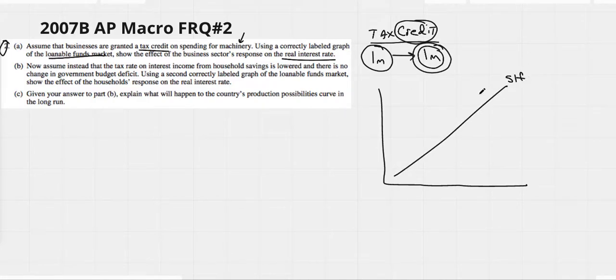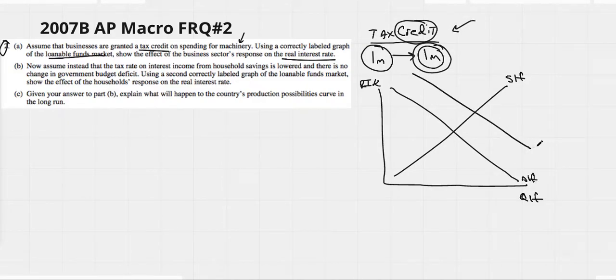So think about that. I would assume, looking at our demand, supply of loanable funds, real interest rate on the vertical, quantity of loanable funds, that if this situation started happening, a lot of businesses are going to rush to the bank, want to borrow money to get new machinery, and know that they're going to be able to pay it off at the end of the year when the government hands them that money back. So I would assume demand for loanable funds increases, and that's going to drive up the real interest rate. Remember, show means arrows. Show the arrows, show the demand for loanable funds, show.